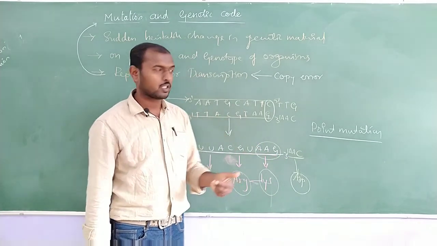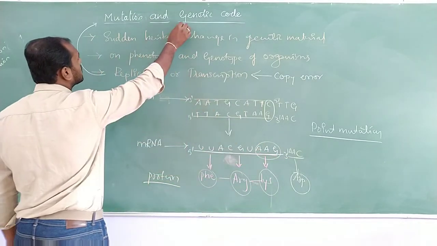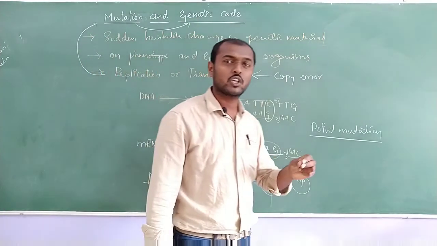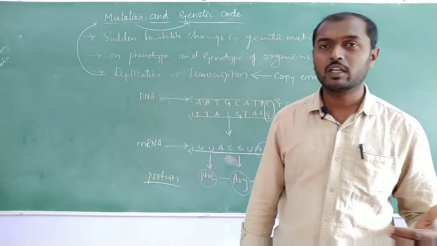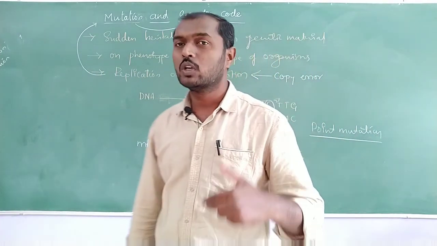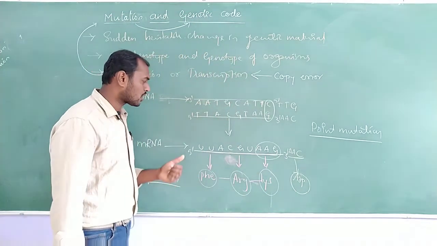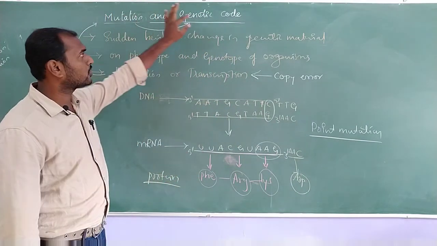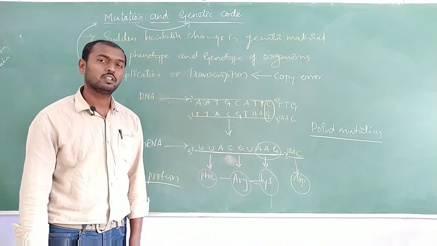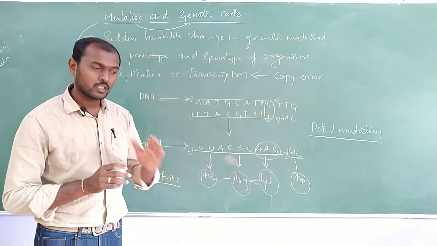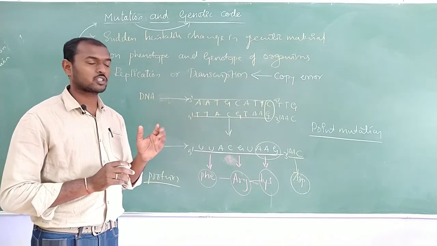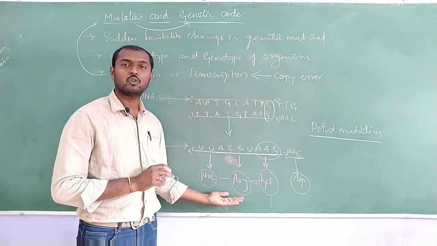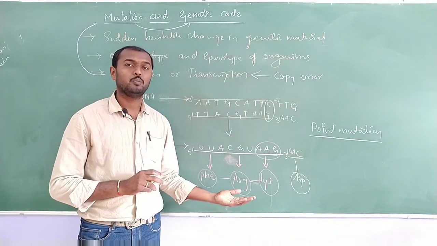The mutation is directly linked with the genetic code. So when there is a mutation, there is a change in the reading frame. Okay, reading frame means the genetic code also changes here. So the mutation is going to influence the change in the genetic code. The genetic code is changed if there is any mutation. So this is what actually happens if there is a mutation.